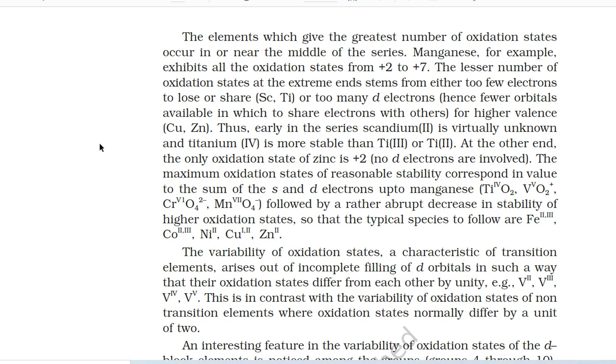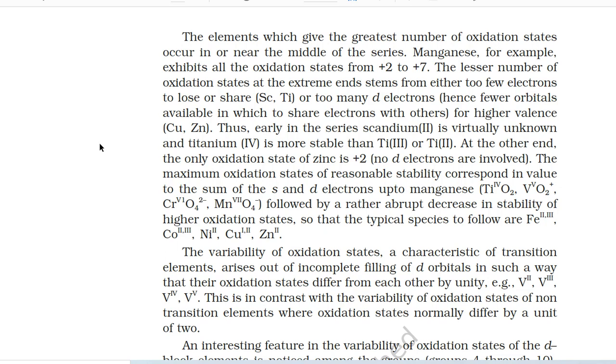For example, TiO2, VO2+, CrO4^2-, MnO4^-, followed by a rather abrupt decrease in stability of higher oxidation states, so that the typical species to follow are Fe(II, III), cobalt(II, III), nickel(II), copper(I, II), and zinc(II).